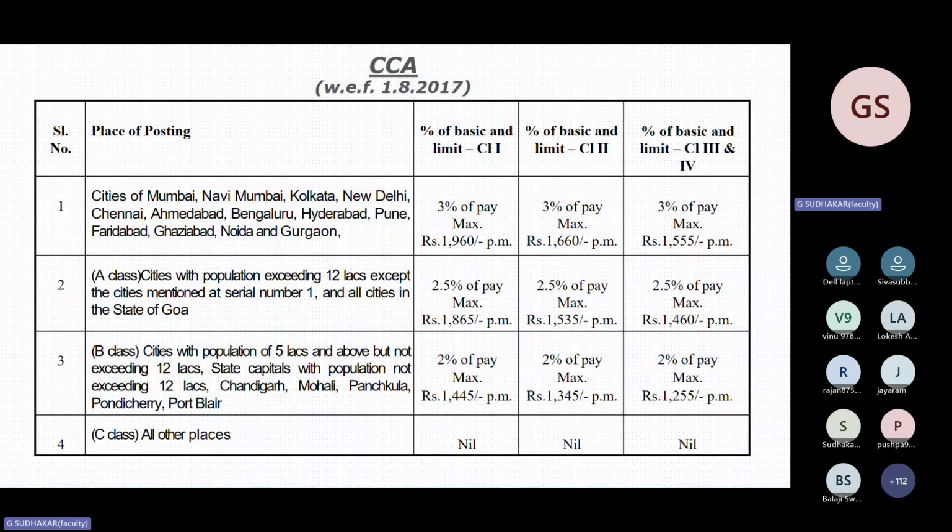So an employee will necessarily get HRA, but not necessarily the CCA. In one place, a remote center which does not come under the first three categories, there is no CCA payable to that particular employee. So for them, the CCA will be 0. For others, it is as per the percentage 3, 2.5, 2. But HRA is applicable for all employees. So this is another part, effective from 1/8/2017.